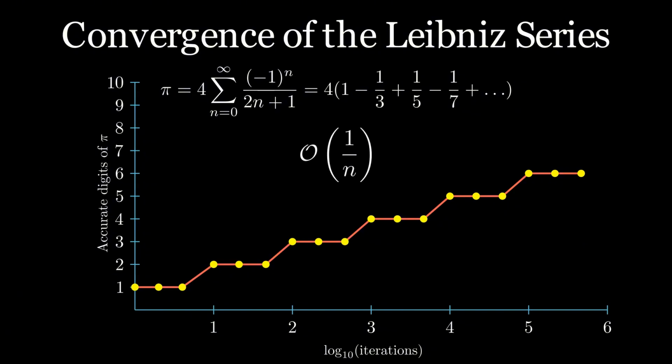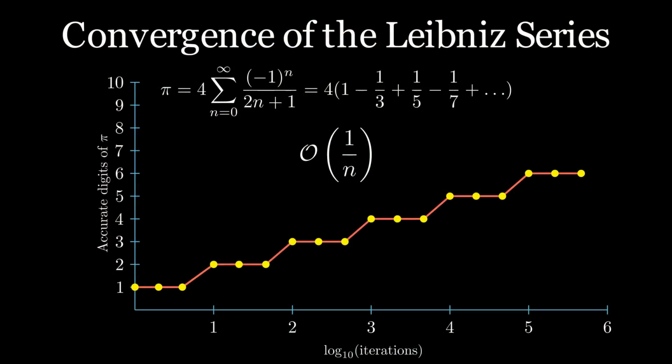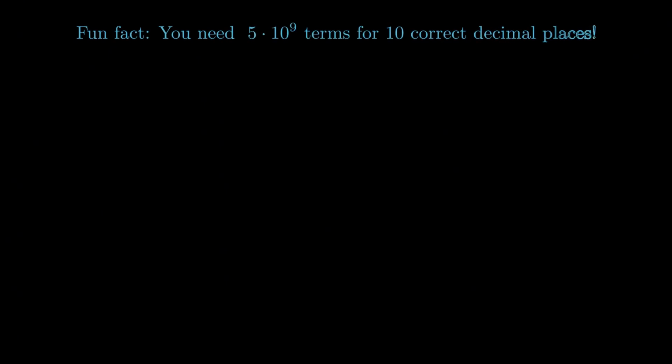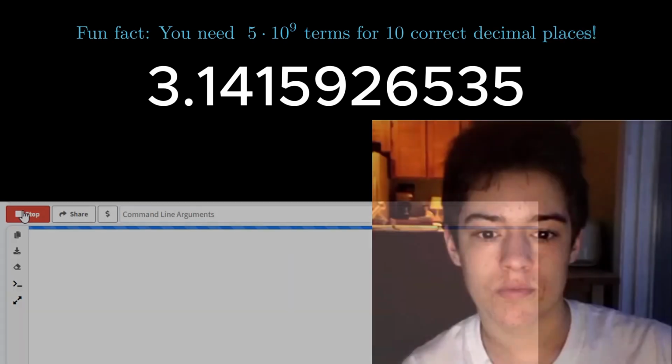Since the x-axis is the base 10 logarithm of the number of iterations, then reading from the graph, we need approximately 10 terms to compute 2 accurate digits of pi, 100 terms for 3 digits, 1,000 terms for 4 digits, and so on. My toaster of a PC can't really handle running more iterations without turning into a jet fan and burning down my apartment, so the graph is cut off at 10 to the 6, or about 1 million iterations. As a fun fact, you need about 5 billion terms of the Leibniz series to compute 10 decimal places of pi, if you run it long enough, I guess.